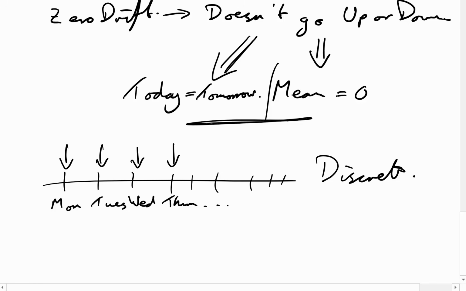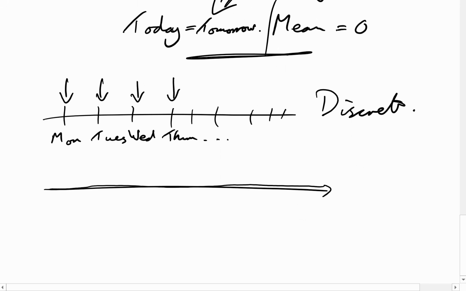But if it's continuous, for example, if you're measuring continuously, so this is your time, and you're measuring at every single point, and you're trying to work out the martingale, then martingales are really quite difficult. So if it's discrete, martingales are easy. If it's continuous, they're much harder. So this is continuous, right?